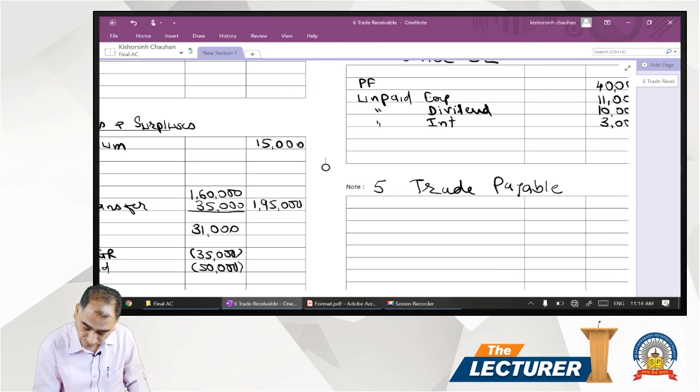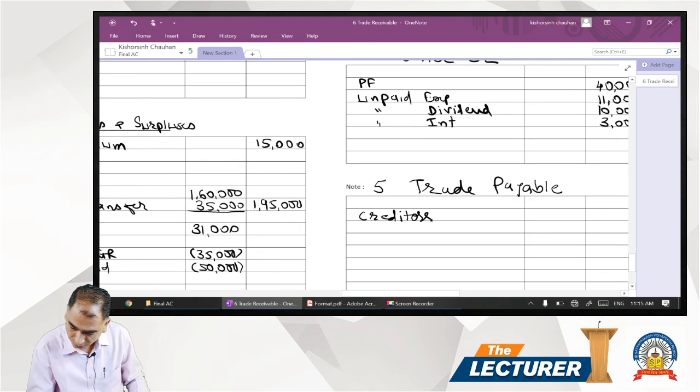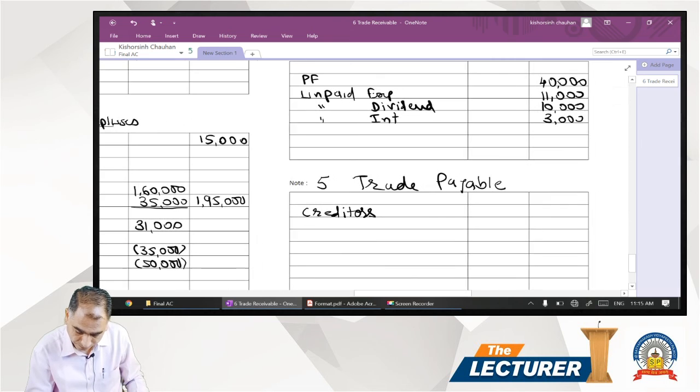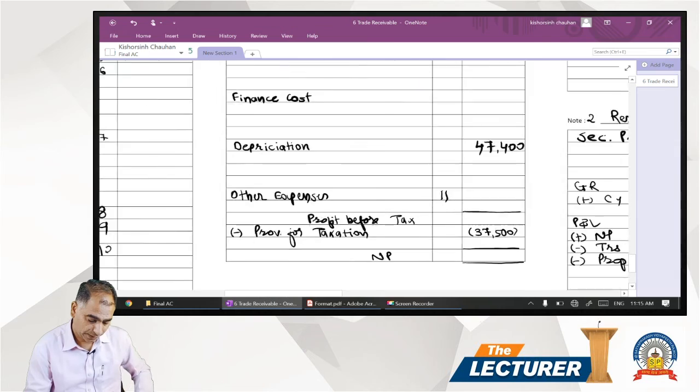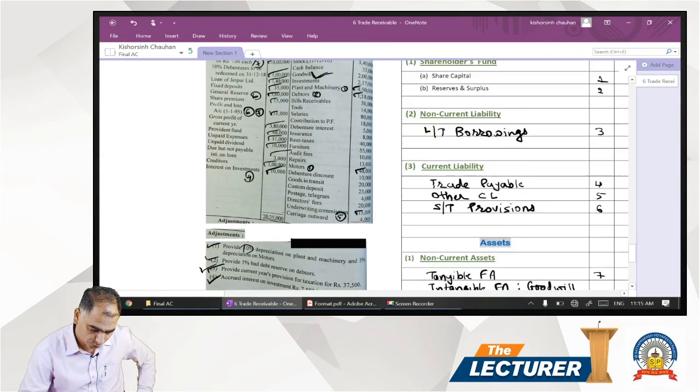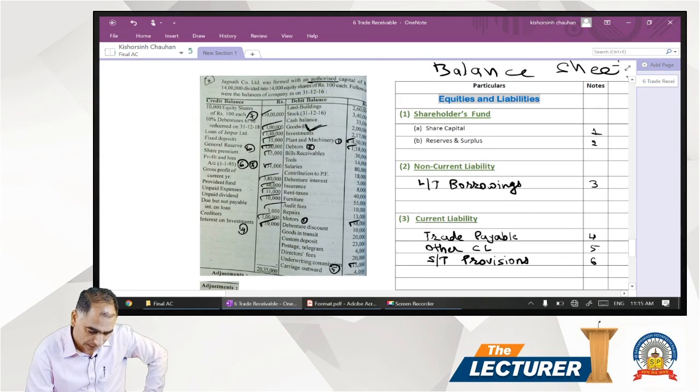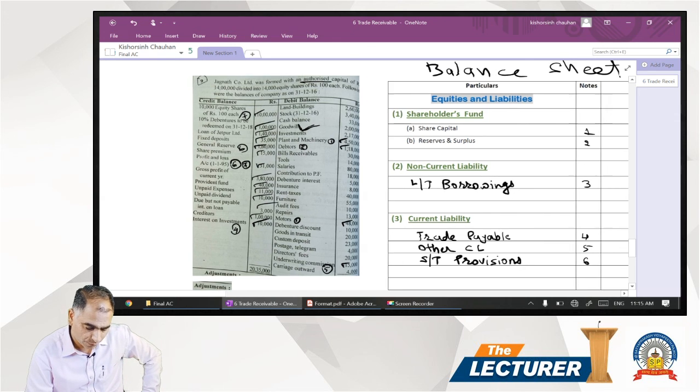Trade payable, creditors, it comes to 1 lakh. So if you observe all the items of the trial balance, we have considered, no item has been left out on the credit side. Now come to debit side.